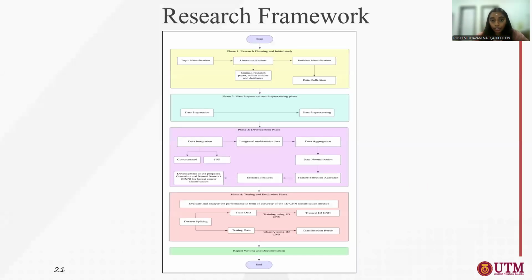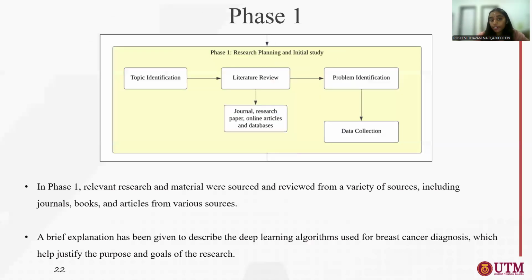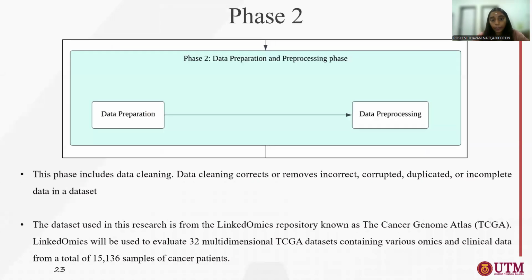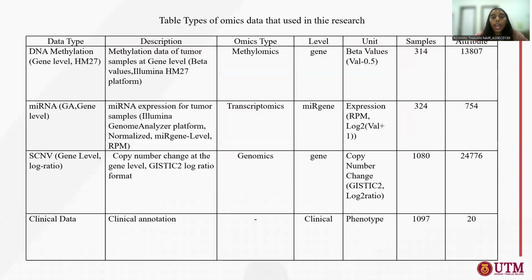So this is the research framework. The first phase is research planning and initial study. We will identify the topic, do the literature review and problem identification, and also data collection. The next one is phase 2, data preparation and pre-processing. Here we will collect the data and pre-process it, which is a data cleaning process. And this is the data type we use for this research: DNA methylation, miRNA, CNV, and also the clinical data.